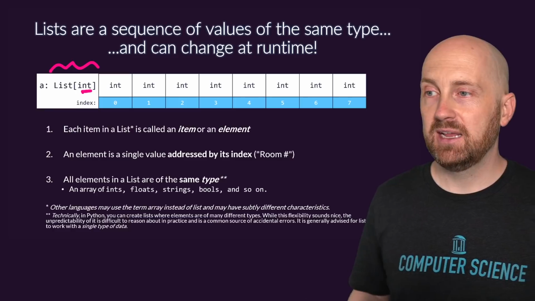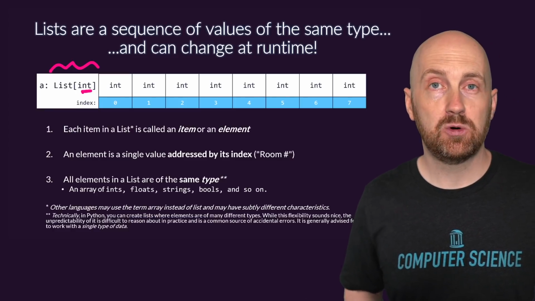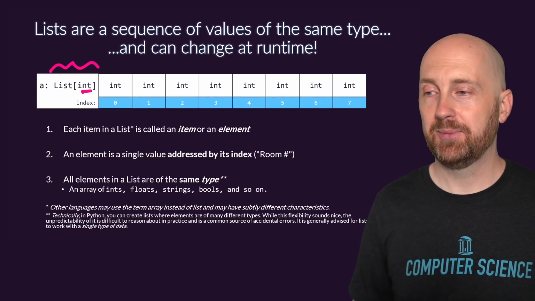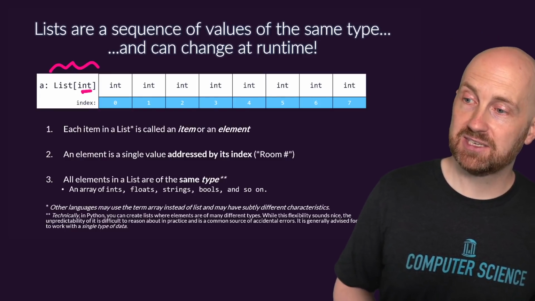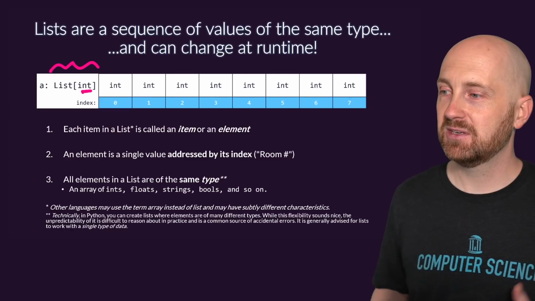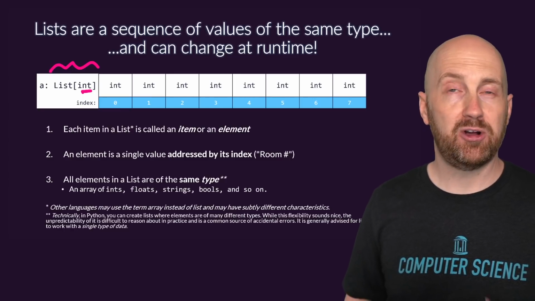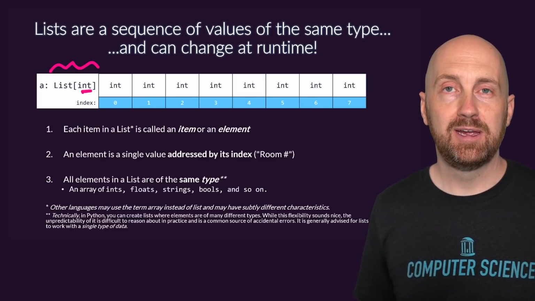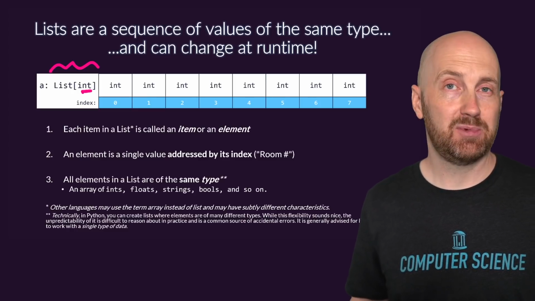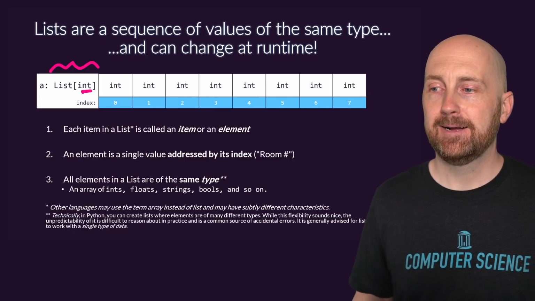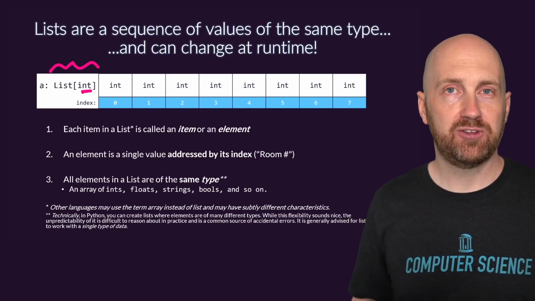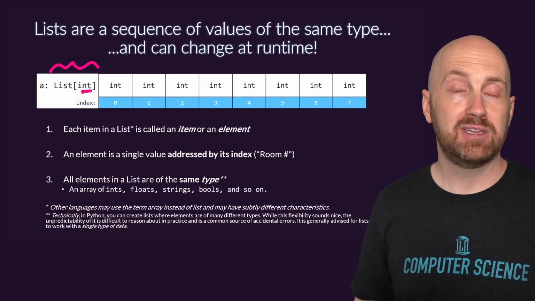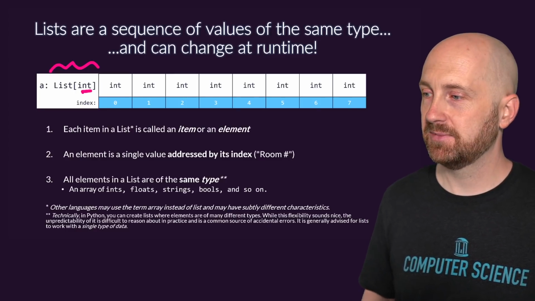All items in a list for our purposes in this course, and generally it's a best practice, are going to be of the same type. So we'll have lists of ints, lists of floats, and so on. If you see the word array in any of our course materials or out in the world, in many other languages, the same concept would be called an array or some variation on it. So there's some terminology that gets used in different ways in different contexts. In Python, this data structure is called a list.